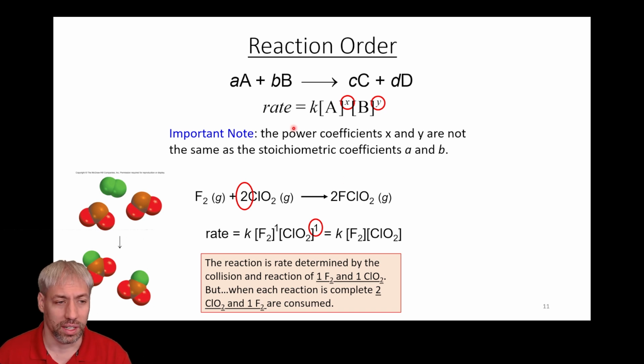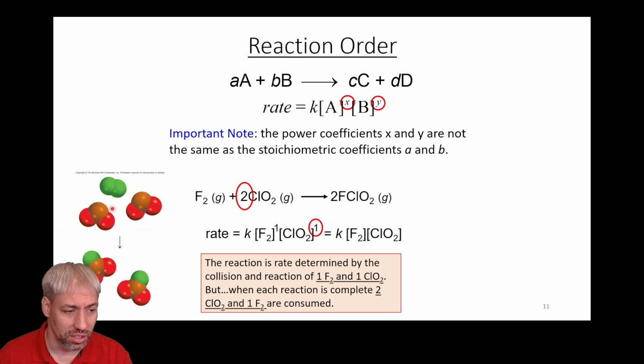And it's important. Like, this equation still holds true, right? Whatever the stoichiometry of A and B is, that's necessary to get to the product, but it doesn't tell you what's happening in the slow step of the reaction, which is what the rate law does. And so what it basically tells us is that one of these F2s interacts with a ClO2, and that's the slow step of the reaction because it's first order in both of those, and then something happens, and then eventually it incorporates the other ClO2, and it'll get you to the products.